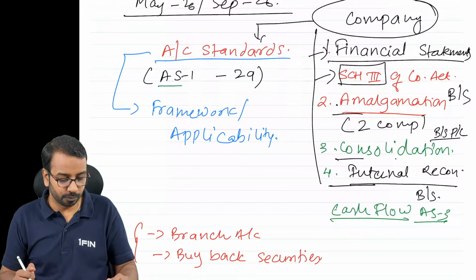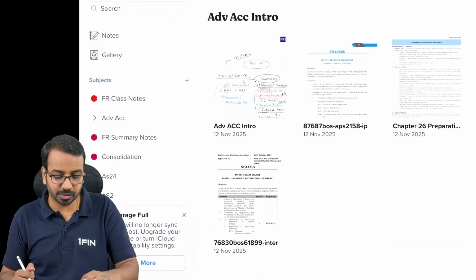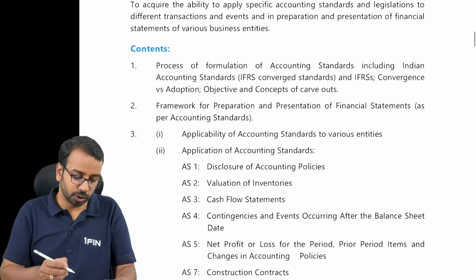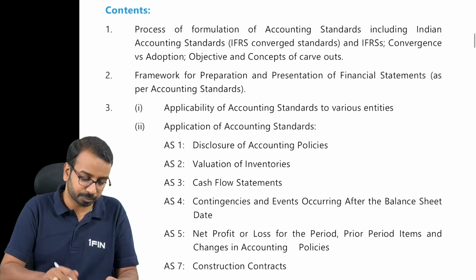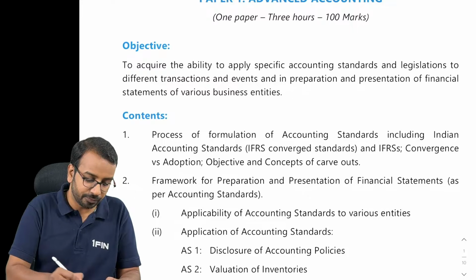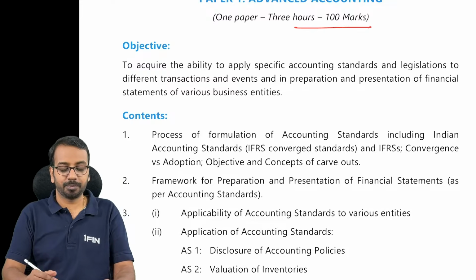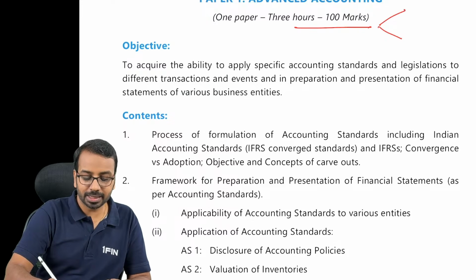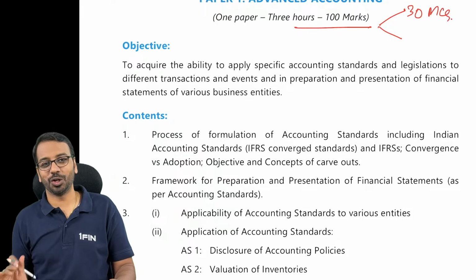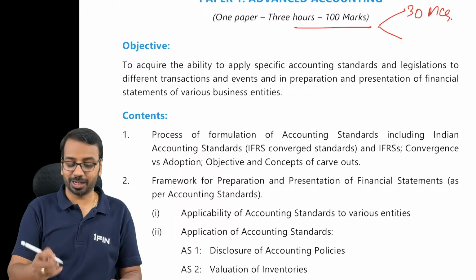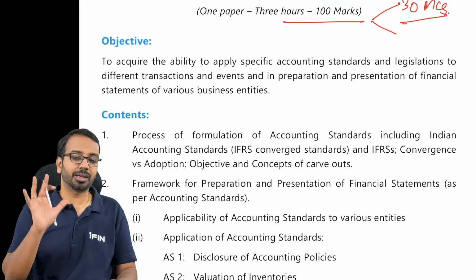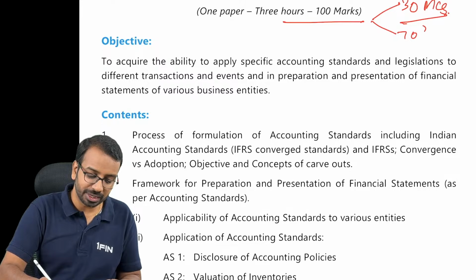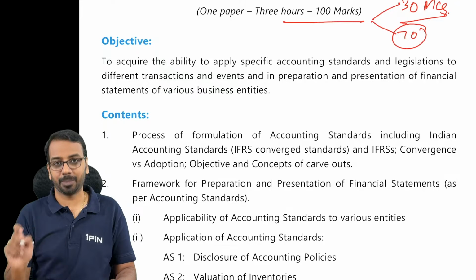Now, what we will do is have a look at the detailed syllabus and see what all we will be covering. So you can see in the syllabus, we have a 100-mark paper. This 100-mark paper has 30 marks MCQ and no negative marking. Not like mathematics or economics where you had negative marking. No negative marking, 30 marks of MCQ and 70 marks of written paper.